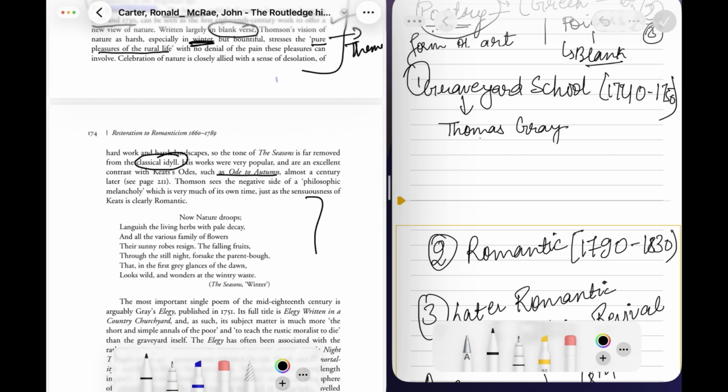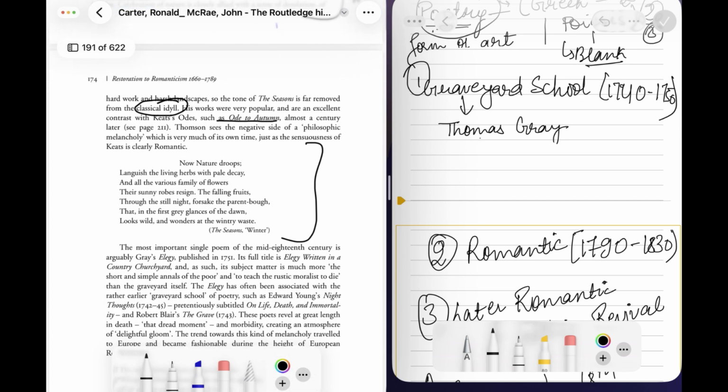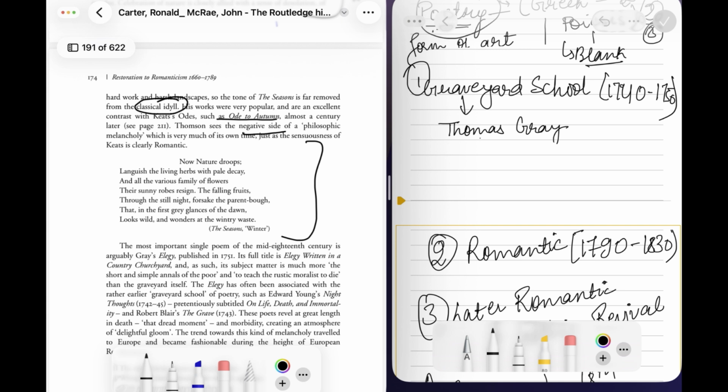So till here you will get about James Thomson's Seasons. He sees the negative side as philosophical melancholy. Also the second theme, which is very much of its own time, just the sensuous Keats in his Romantics. So they have compared between Ode to Autumn and The Seasons.